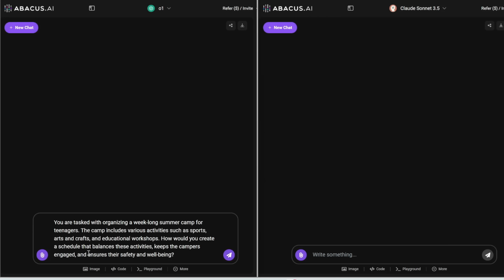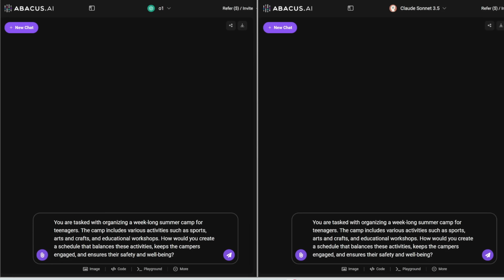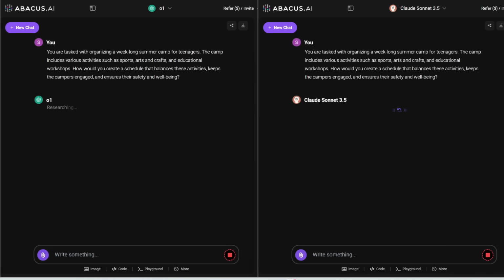All right, next prompt is to test out its strategic thinking and planning. So the prompt is, you are tasked with organizing a week-long summer camp for teenagers. The camp includes various activities such as sports, arts and crafts, and educational workshops. How would you create a schedule that balances these activities, keeps the campers engaged, and ensures their safety and well-being? So let's click run for both of these and see what we get.